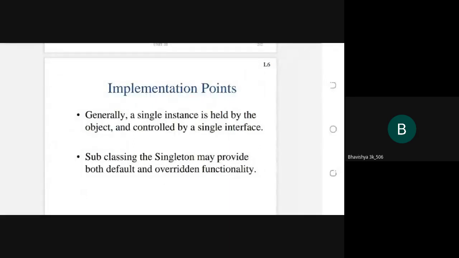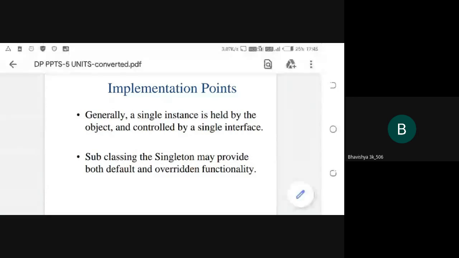What is that? The singleton design pattern contains only one single instance or single object, but the abstract factory, builder and prototype design patterns contain multiple instances. This is one of the variations, and the remaining aspects are similar. So this is the total overall implementation of the singleton design pattern.